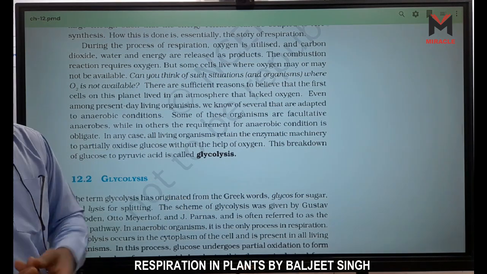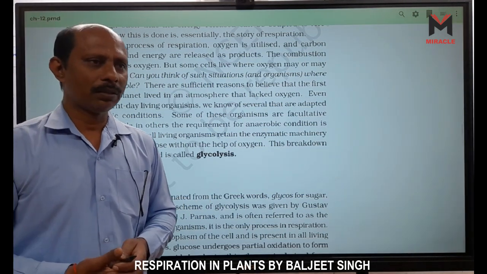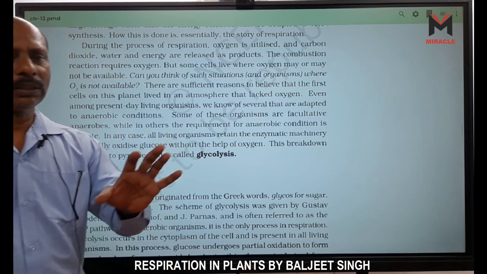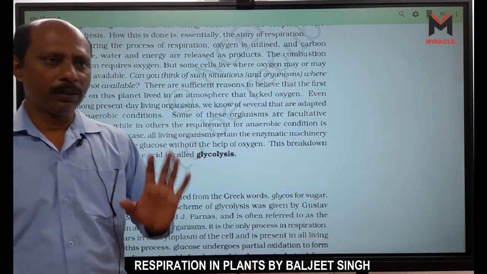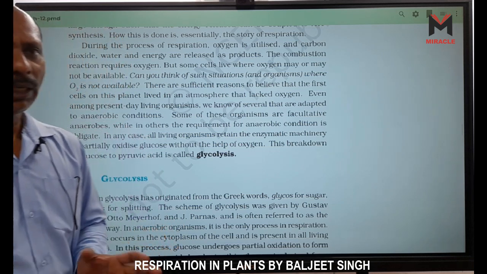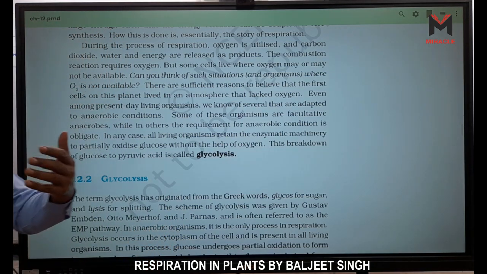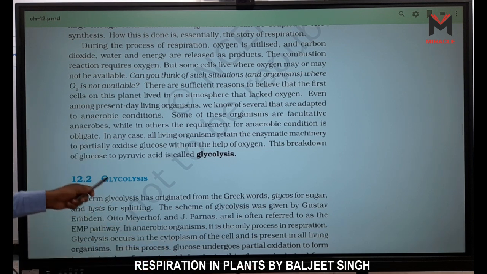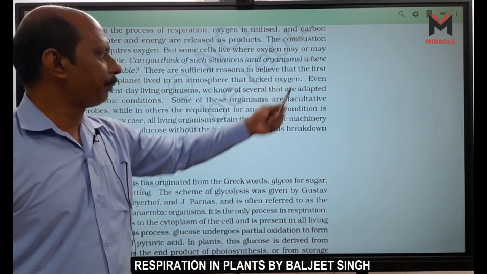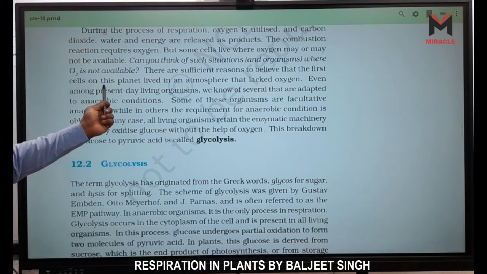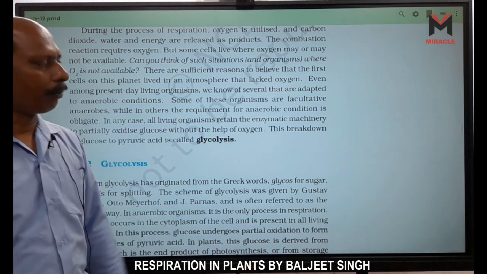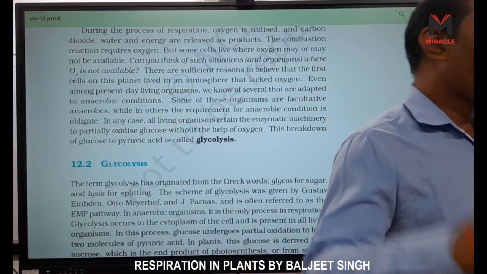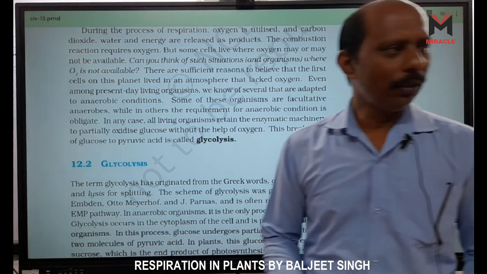In case of yeast also, fermentation. Muscles, when we have heavy exercise, then our muscles cannot get a sufficient amount of oxygen. So they also start formation of lactic acid. It is also in the absence of oxygen. So there are sufficient reasons to believe that the first cells on this planet lived in an atmosphere where oxygen is absent. At first, oxygen is not there, right?